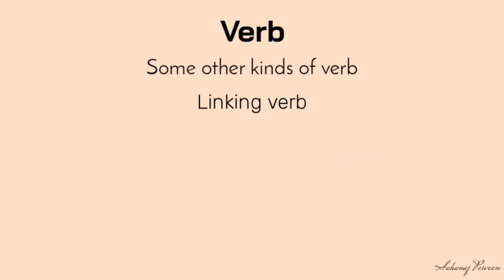Look at the examples. Rahul is a teacher. Here, subject Rahul is linked with subject complement teacher by is. The girl is meritorious. Here, the subject girl is linked with meritorious, the subject complement, by is.